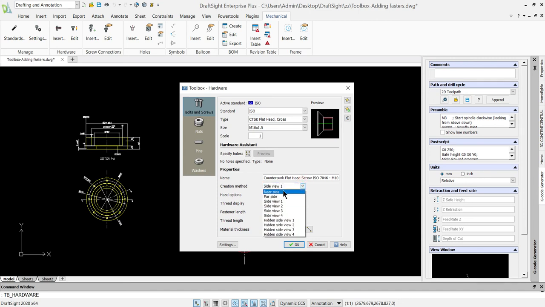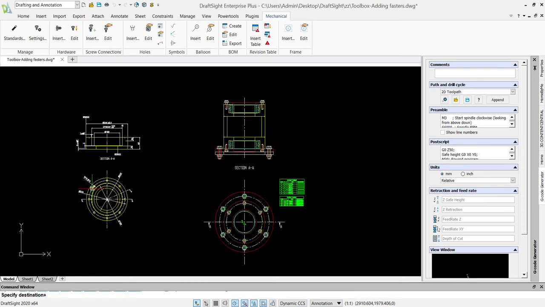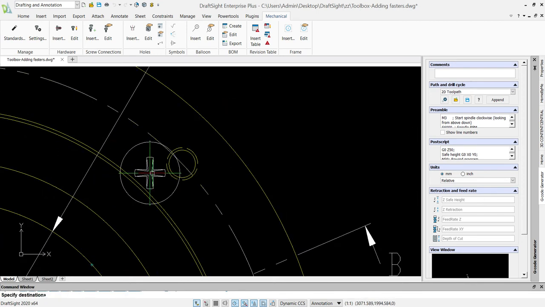Here you can just change the views however you want: far view, right view, cross view. So right now the near side view is fine for me. Now if you want, you can define the material thickness so that it can take everything properly. Once you define it, you can just place it.